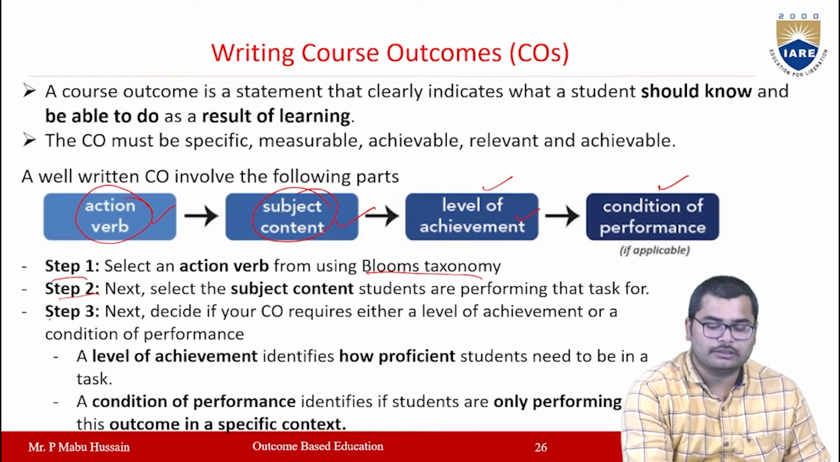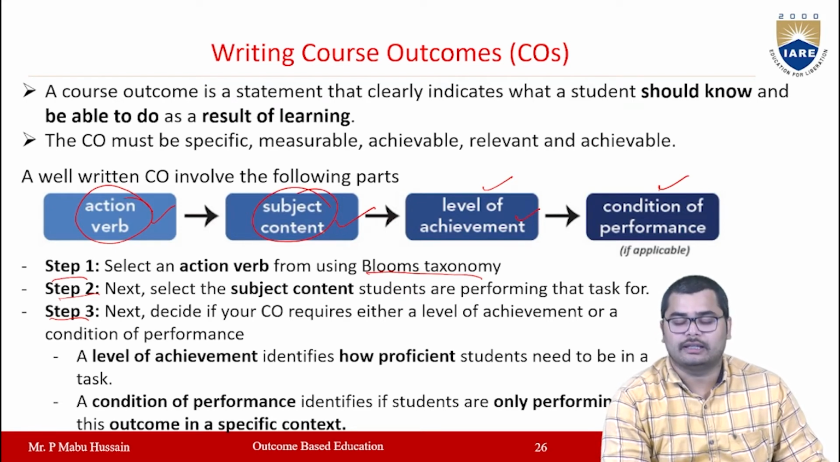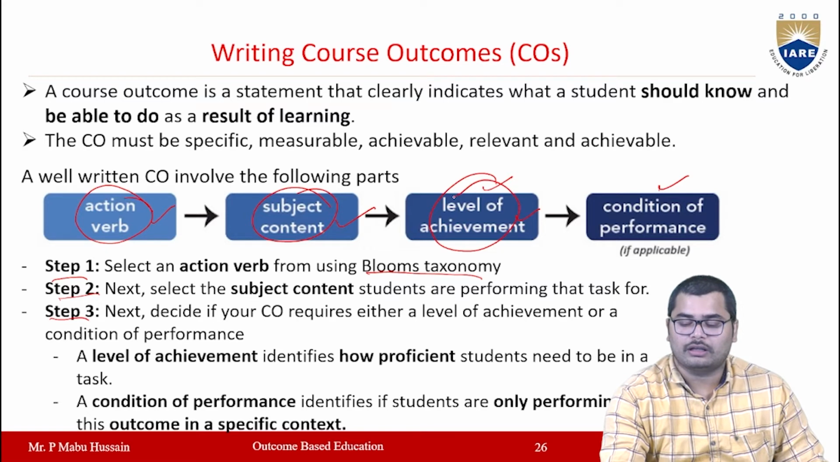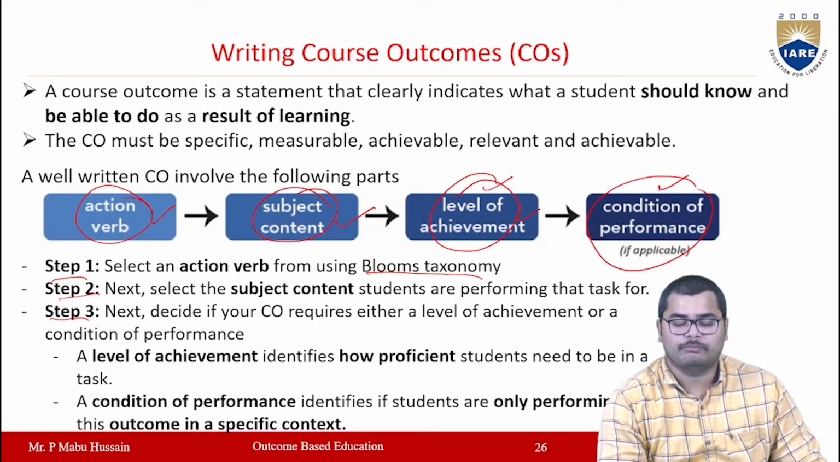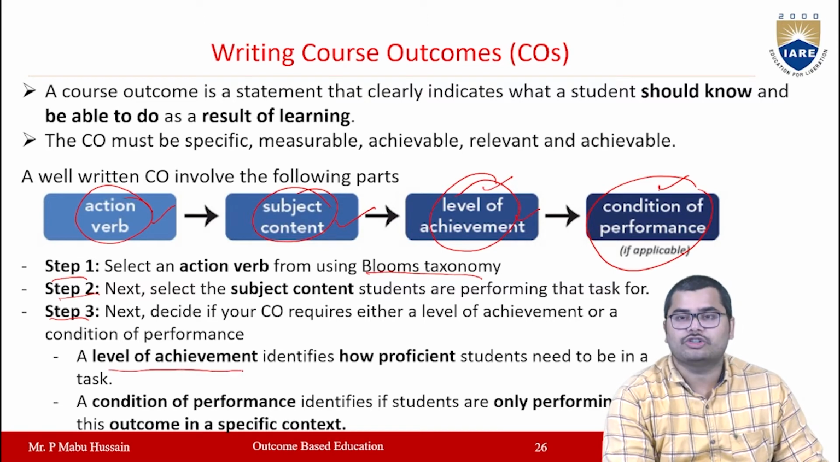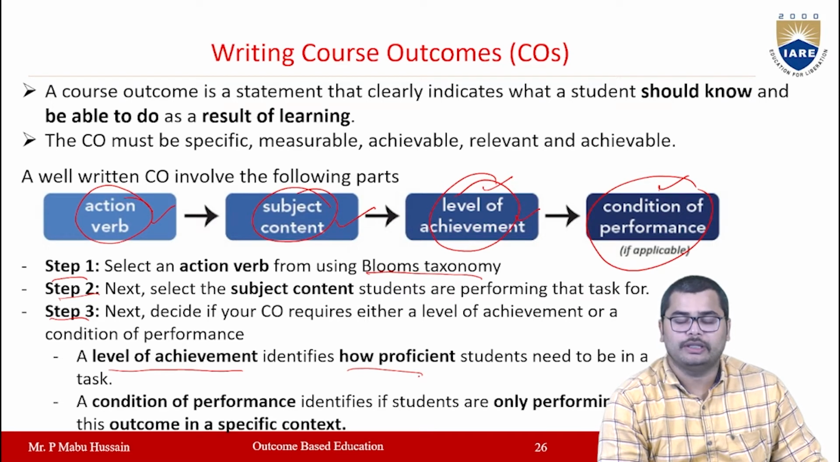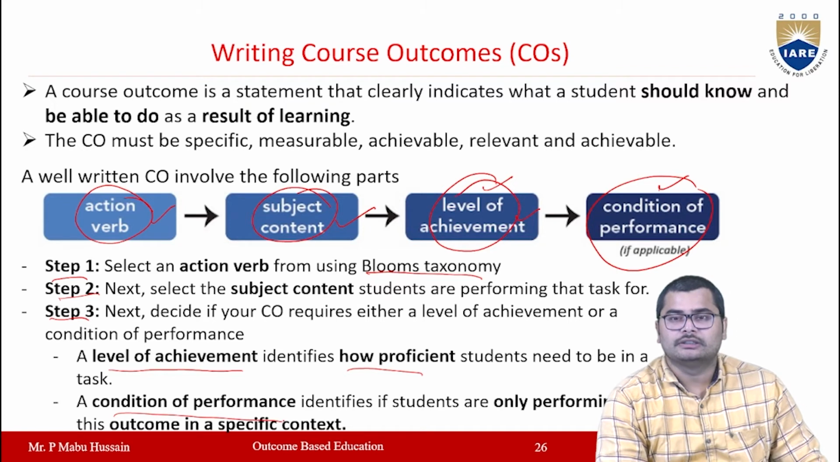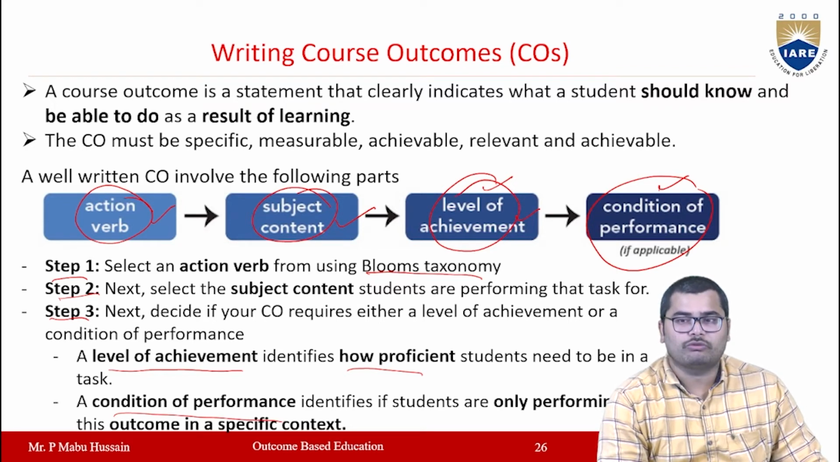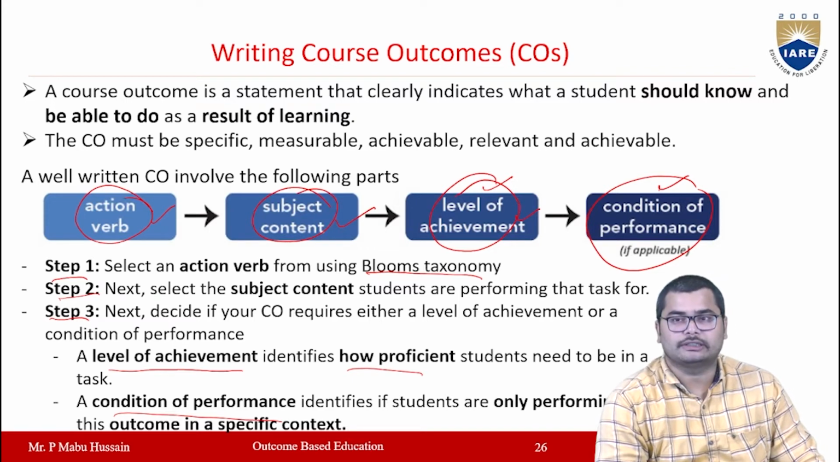Then in step 3, you have to decide if your CO requires either a level of achievement or a condition of performance. What are these? The level of achievement defines how proficient the students need to be in a particular task. And condition of performance identifies if the students are only performing a certain task, so this outcome is an outcome in a specific context.